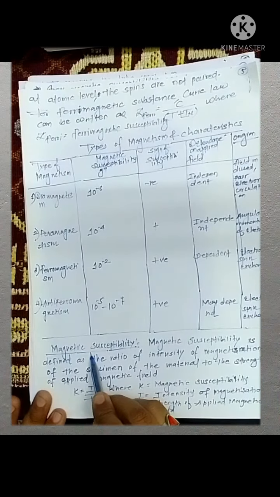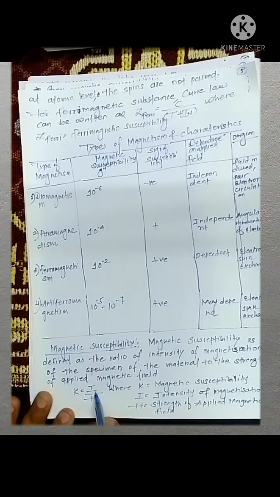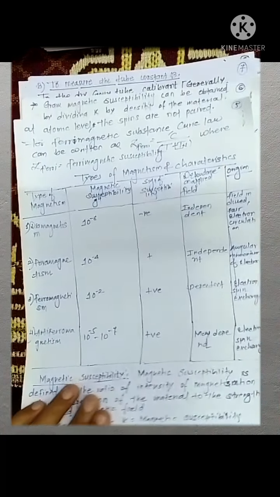Now what is the meaning of magnetic susceptibility? Magnetic susceptibility is simply the ratio of intensity of magnetization to the strength of the applied magnetic field. It is generally denoted by K. The formula is K is equal to I divided by H, where K is magnetic susceptibility, I is intensity of magnetization, and H is strength of the applied magnetic field.